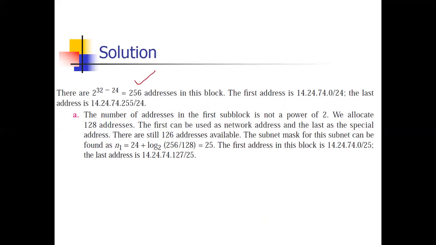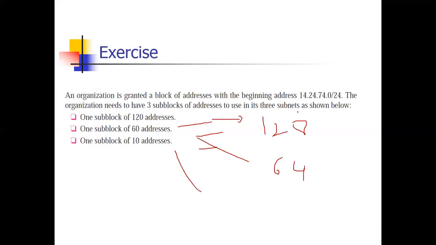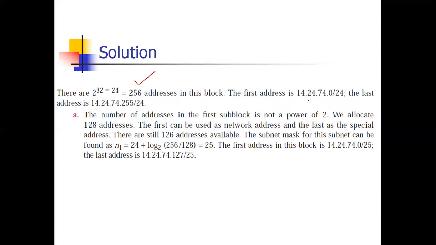The total addresses are 256 in this block. Now the first address is given in the question, 14.24.74.0, and the last address you can calculate by how? Last address is the given address added with the complement of the network mask.